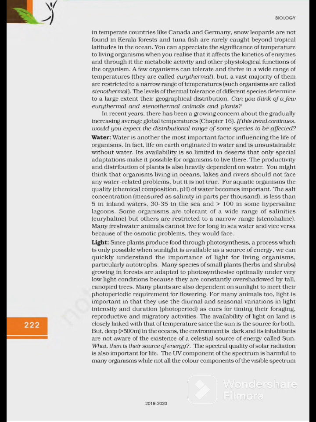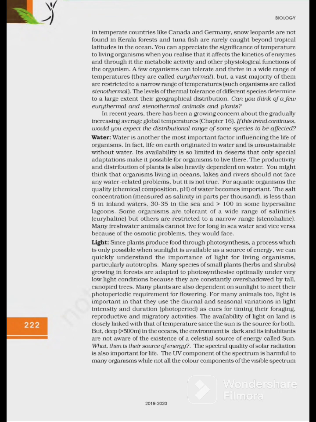But deep, greater than 500 meters in the ocean, the environment is perpetually dark and its inhabitants are not aware of the existence of a celestial source of energy called the sun. What then is their source of energy? The spectral quality of solar radiation is also important for life.